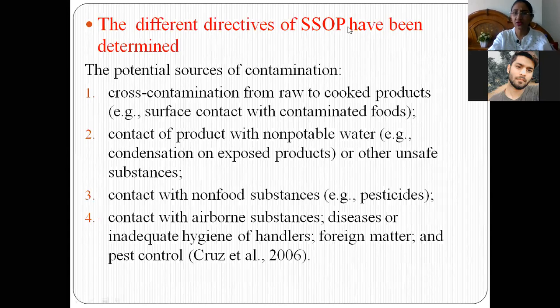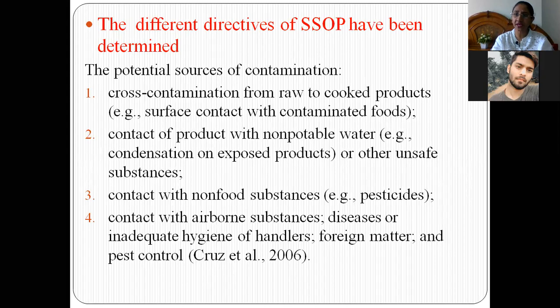The different directives of SSOPs have been determined. The potential sources of contamination: now we will see what the different sources of contamination are. First, cross contamination from raw to cooked products. Cross contamination means contamination between two different products. Raw products are those which are not cooked, they are raw materials. Cross contamination can happen between the raw products and the cooked products, which are the final products. Then, surface contact with contaminated food.